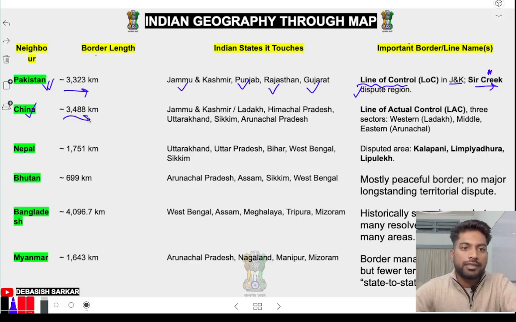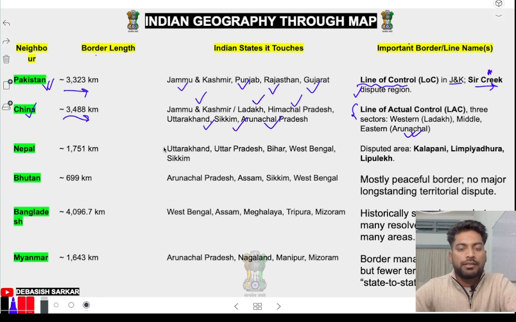We'll discuss everything. So these are our disputed regions. China shares a border of 3400 kilometers. States sharing the border: Jammu Kashmir, Ladakh, Himachal Pradesh, Uttarakhand, Sikkim, Arunachal Pradesh. Disputed regions: LOC, and middle Arunachal Pradesh, the fully disputed region. Galwan Valley, Tawang side. They claim Tawang is theirs.